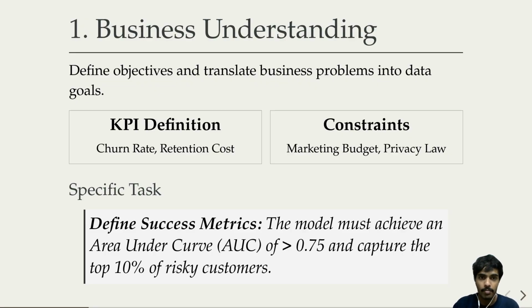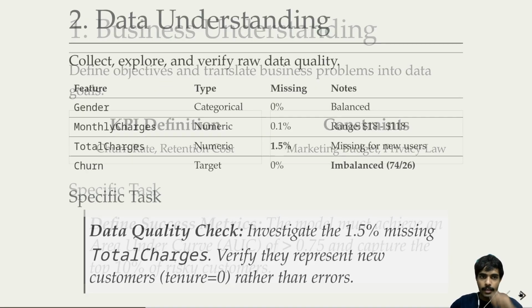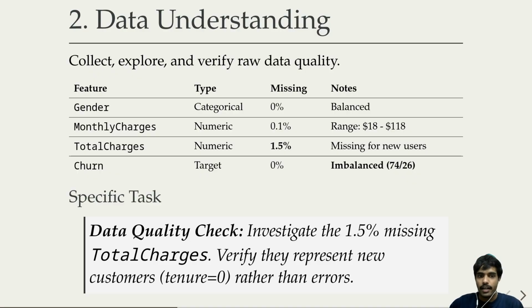We can't just pick up each and every data to understand it. The next phase is data understanding. What raw materials do we need? We check demographics, usage, billing, and other data.